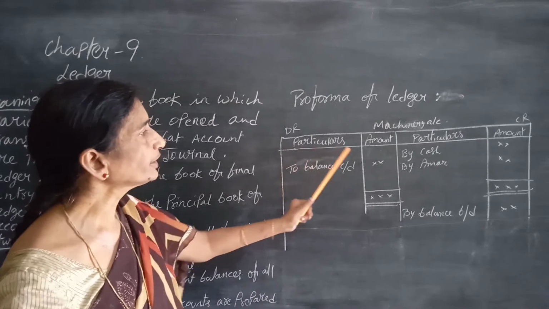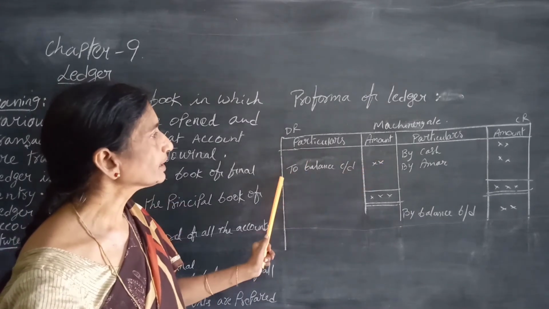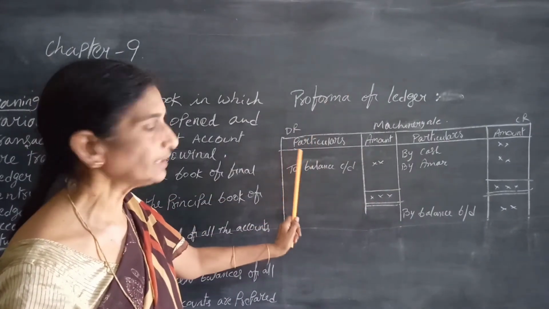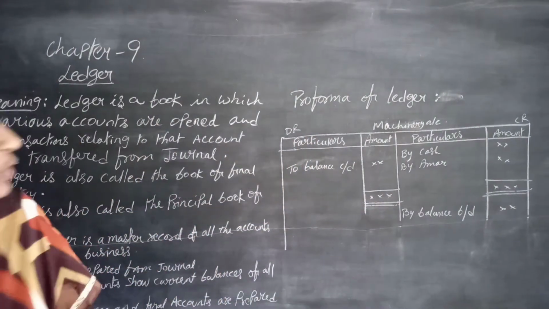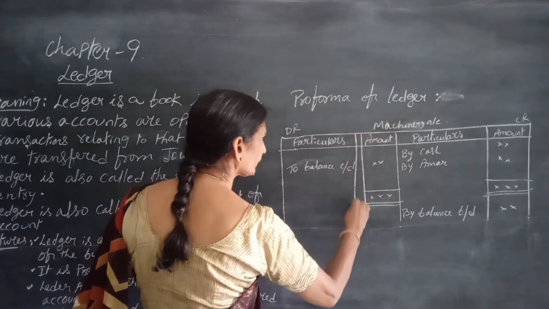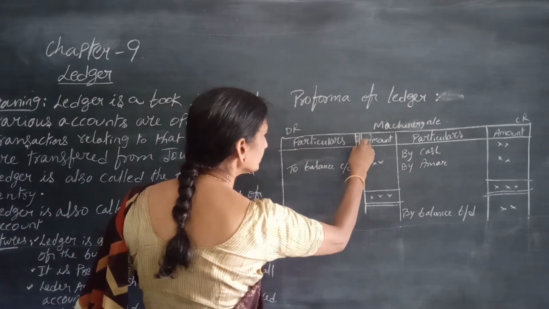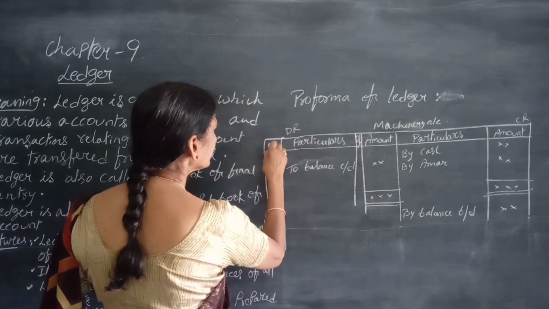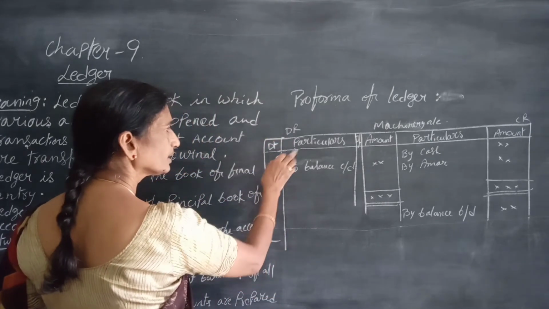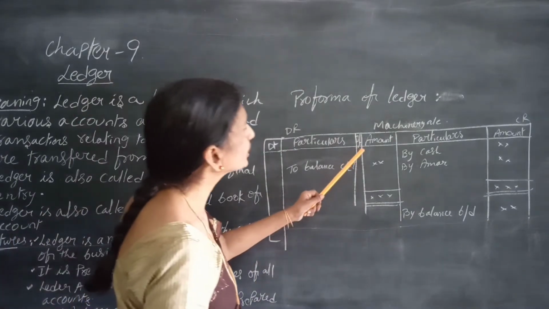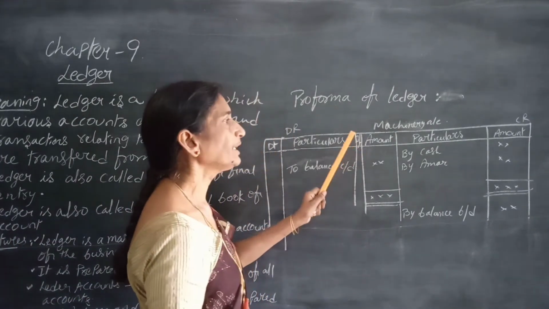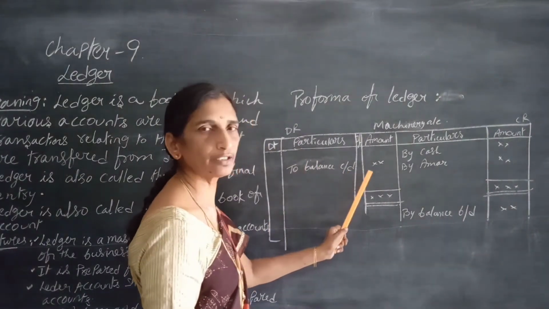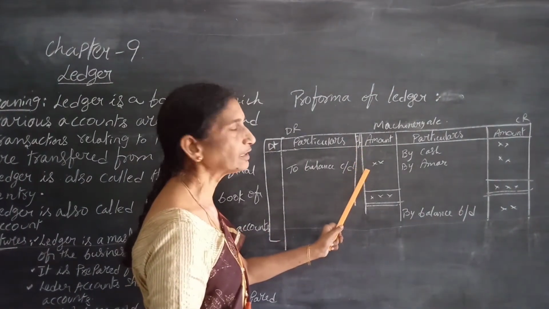The page is divided into two parts. Left hand is the debit side and right hand side is credit side. The left hand side again is divided into 4 columns. First column is meant for date and second column is meant for particulars: date of the transaction, particulars of the transaction. Journal folio means the page number of the journal from where we have brought this transaction here. That page number is known as journal folio.